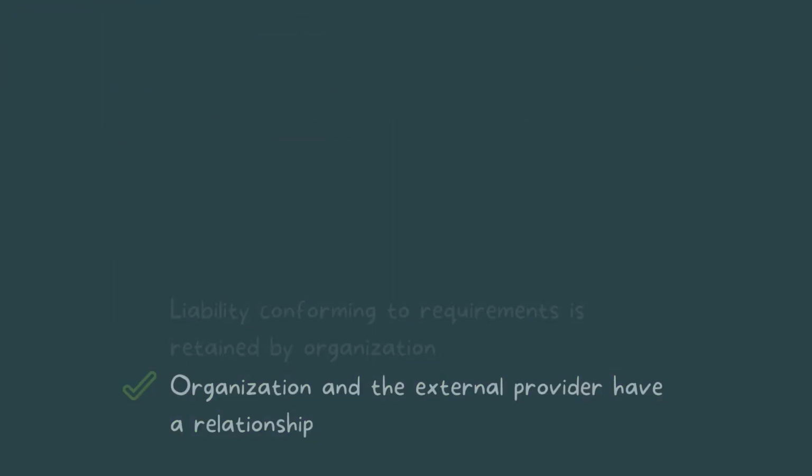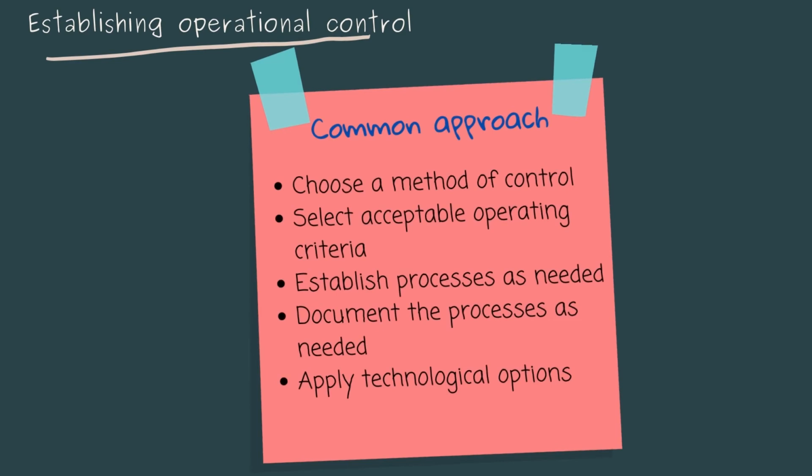A common approach to establishing operational controls can include choosing a method of control, selecting acceptable operating criteria, for example operating features of machines and measurements of weight or temperature. Establishing processes as needed that define how identified operations are to be planned, carried out and controlled.